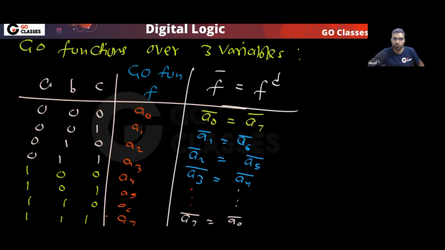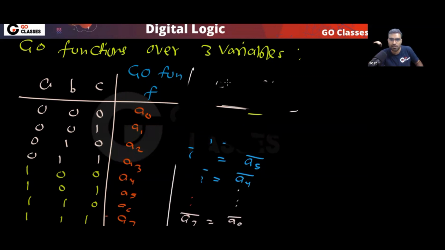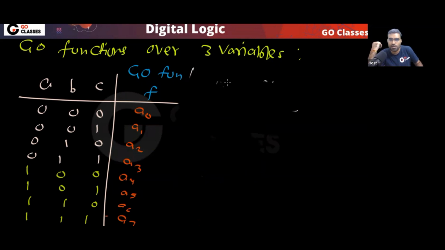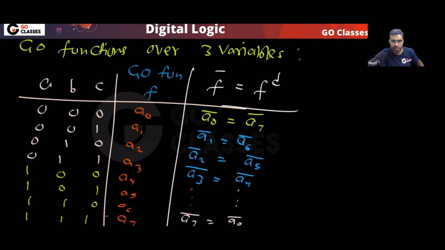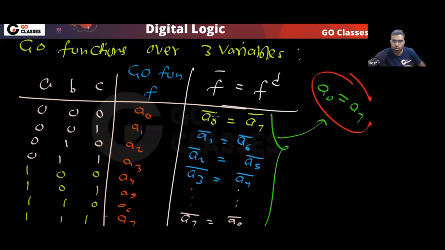Finally, they will be the same. Can you notice A0 is the same as A7? Because A0 complement is equal to A7 complement.